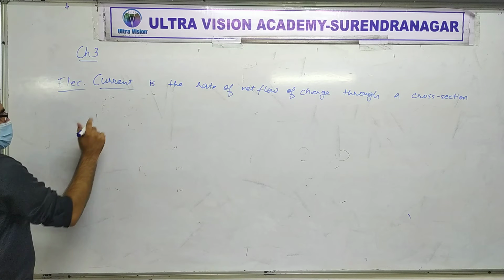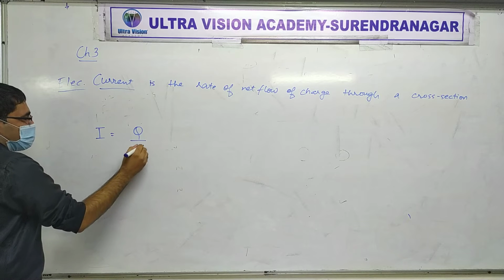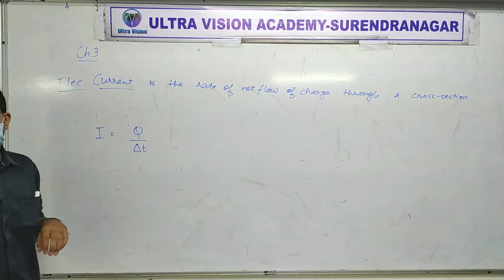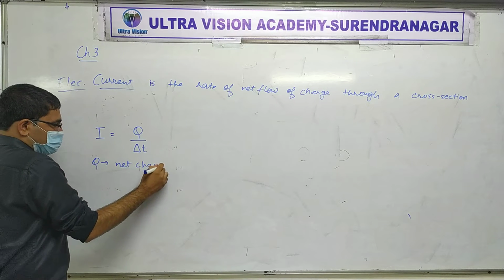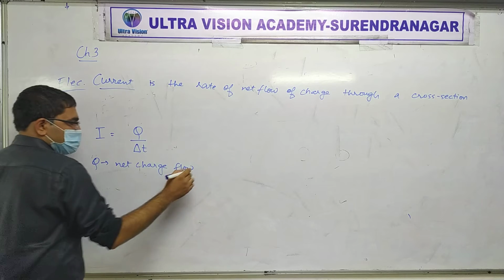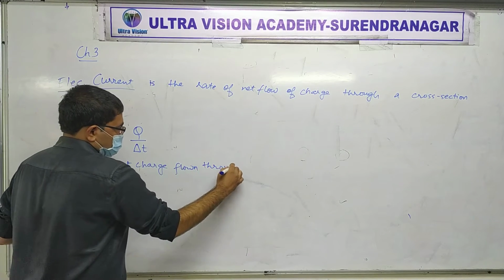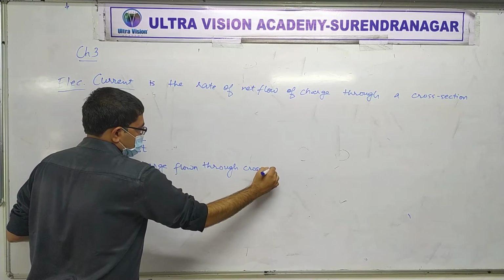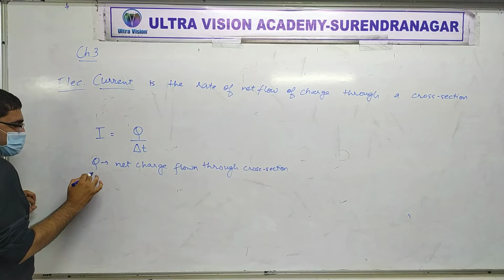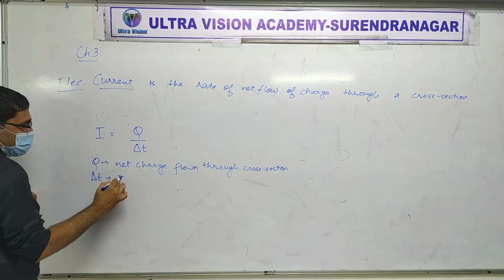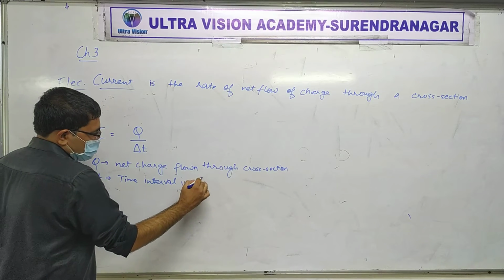So the simple formula of electric current is I = Q by delta T or Q by T, where Q is the net charge flow through the cross section, and delta T is the time interval in which it flows.